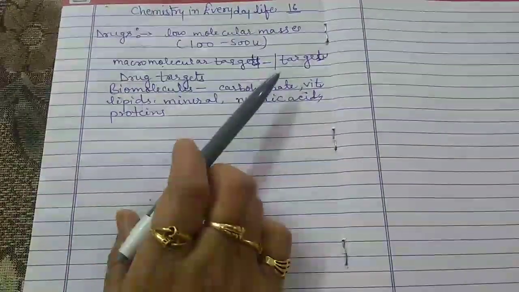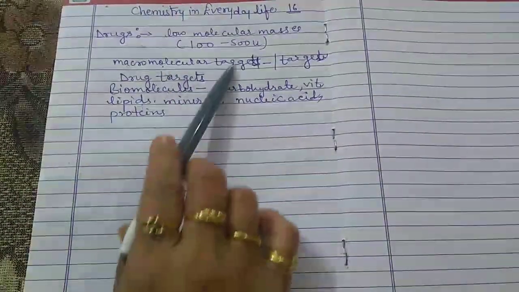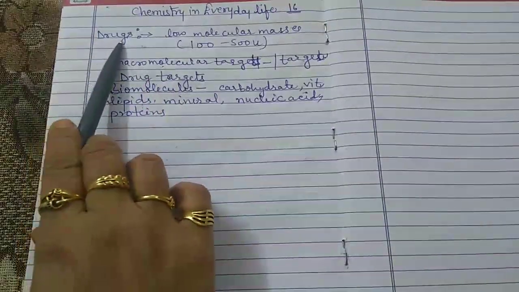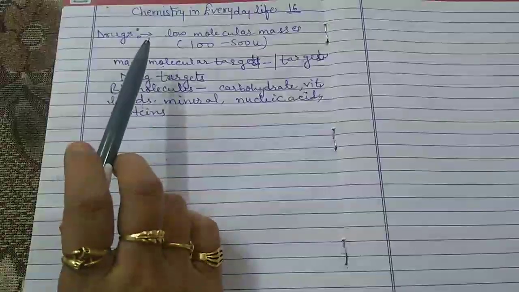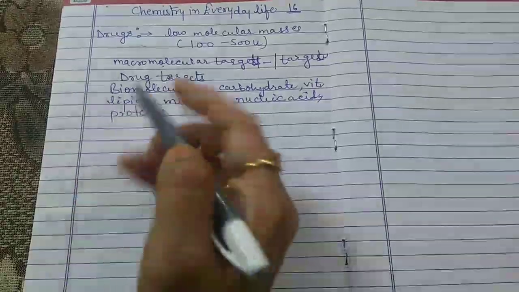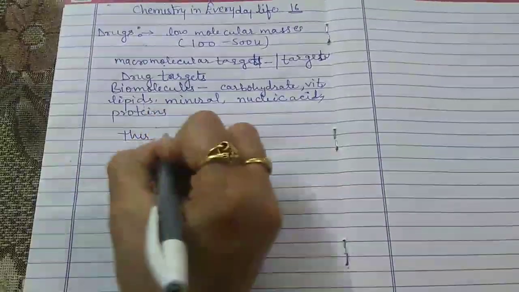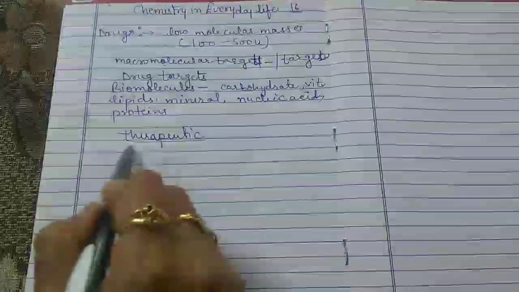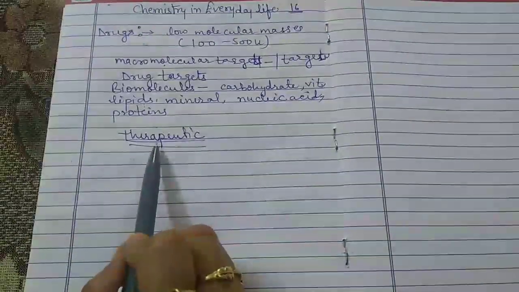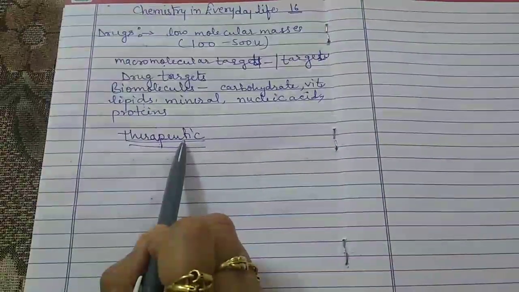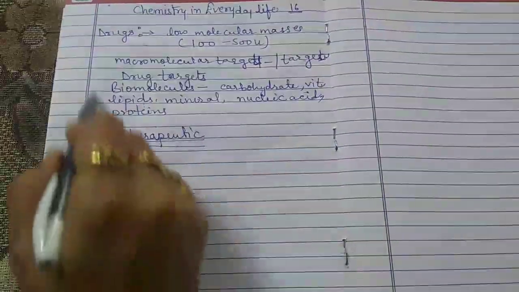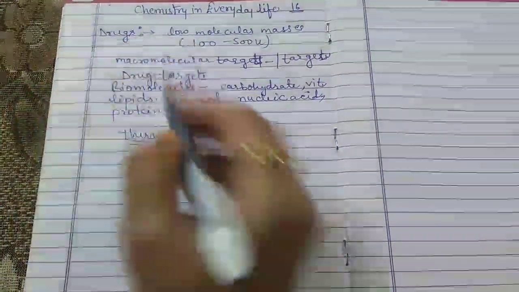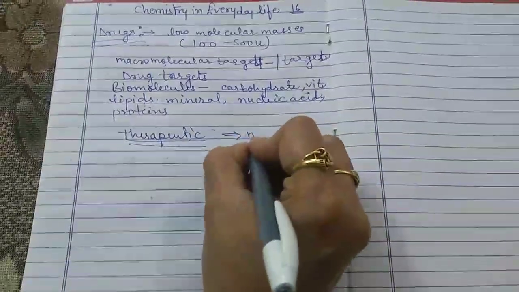So when the biological response which is provided by the drugs is therapeutic, when the biological response is therapeutic and useful, at that time these chemicals are called medicine.